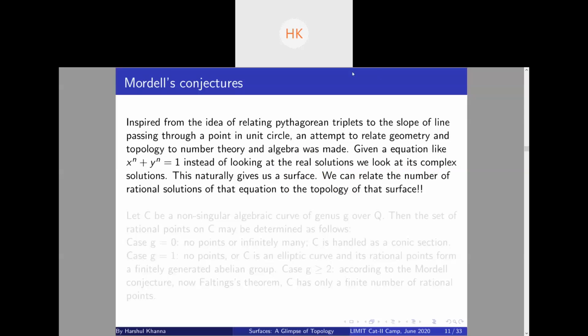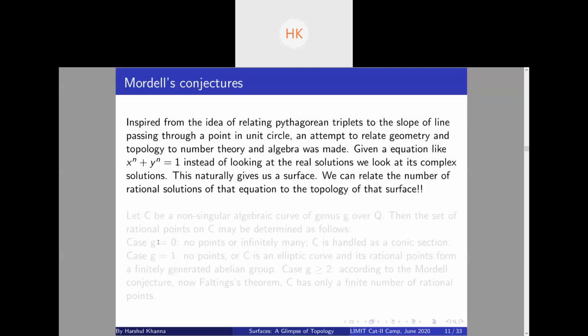You see how we related geometry to number theory, right? So to map all the rational solutions to x square plus y square equal to 1, you just take all the lines which have rational slopes, and the corresponding points are the Pythagorean triplets, right? Is this clear?